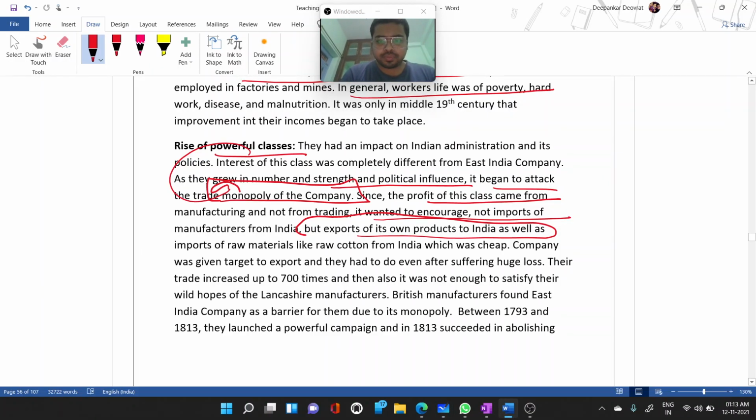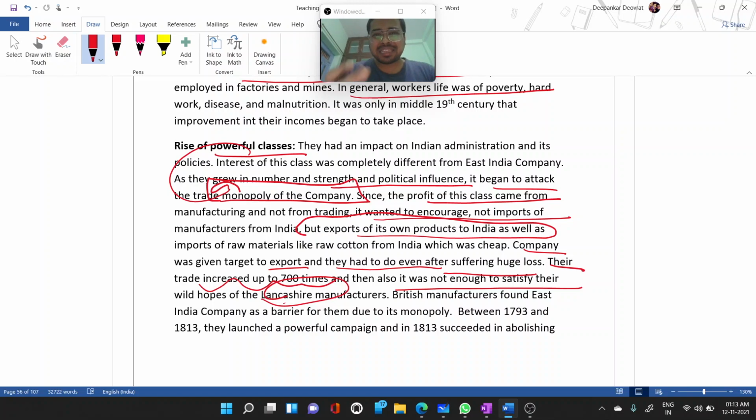So the company was given the target to export, and they had to do it even after suffering huge loss. It was like the company had been given a target: you have to export the Britain products to India. Even if you are incurring a loss, you have to sell those products. Okay. So their trade increased 700 times, and even then it was not enough to satisfy the wild greed of the Lancashire manufacturers. Lancashire is a place in Britain, in the England area.